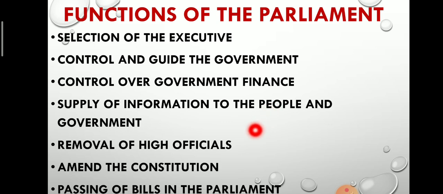Removal of high officials. The Parliament can impeach and remove the President of India and the Vice President of India. It also recommends the removal of judges of Supreme Courts and High Courts. Amend the Constitution. The Parliament can amend the Constitution of India. Generally, an amendment to the Constitution requires a two-third majority of the House of Parliament.